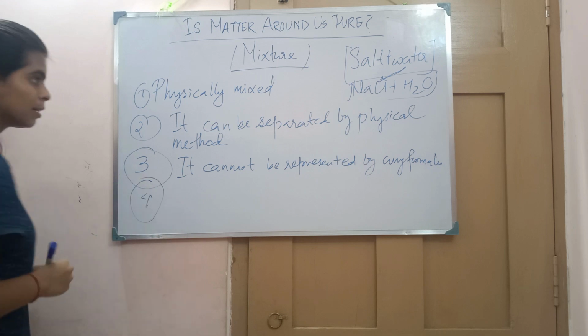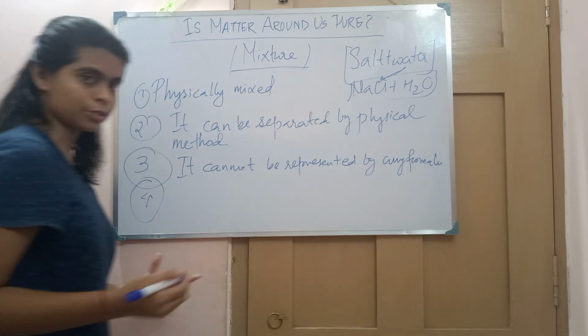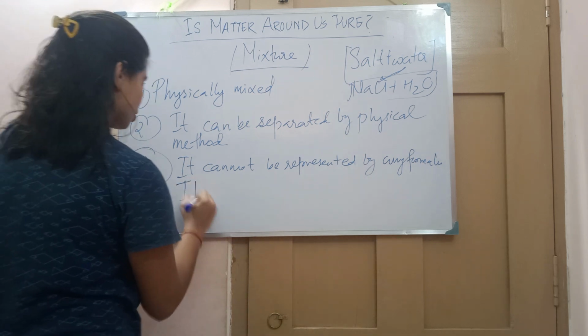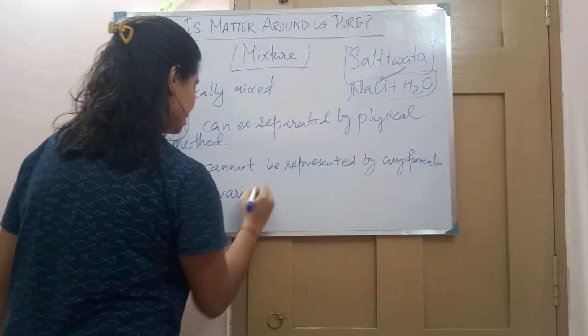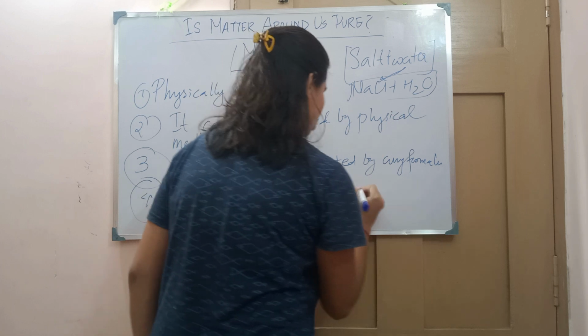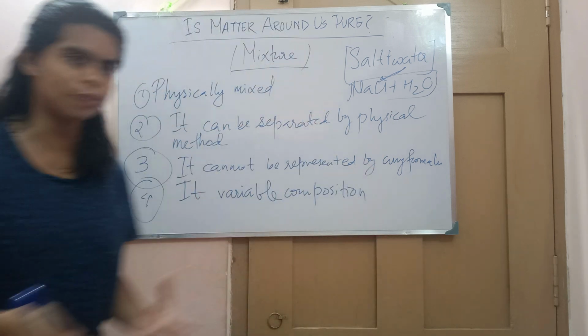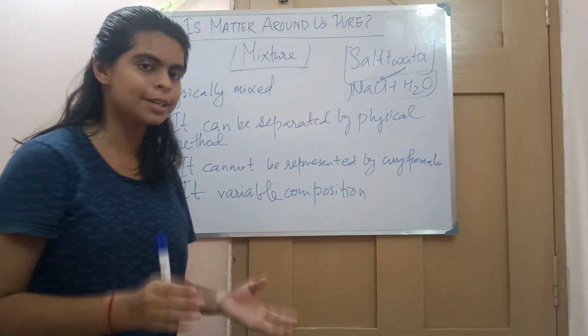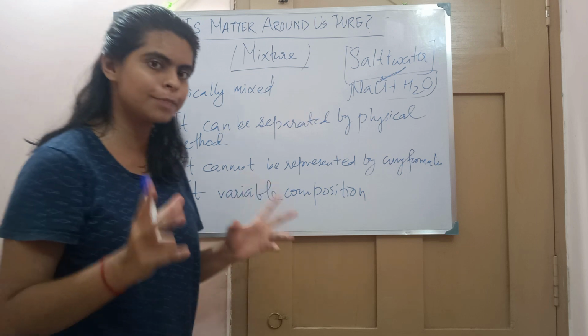Fourth, variable composition. It has variable composition. Now tell me, those who like sugar will add more sugar and those who don't like it won't add much sugar. Now see, variable composition.